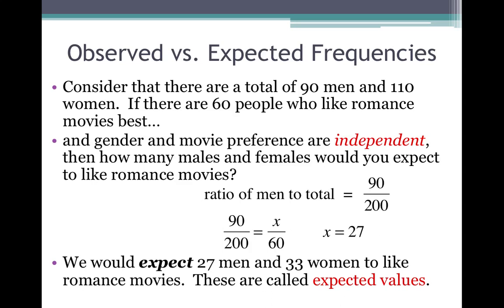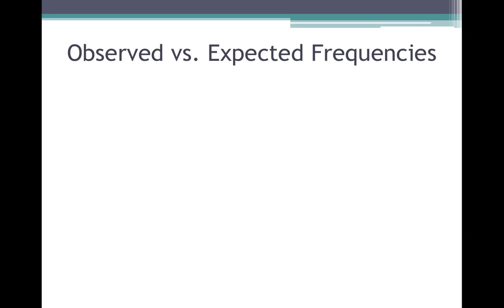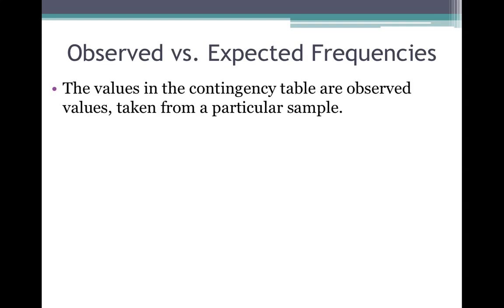Okay, but if there were no relation, which means independence, we would expect 27 men and 33 women to like romance movies. So our expected values are values that we would expect to get if there were no relation between the two classifications. The values in the contingency table are observed values taken from a particular sample. So we have these observed values that we've actually observed from our sample, and then we have these expected values, what we would expect had there not been any relationship.